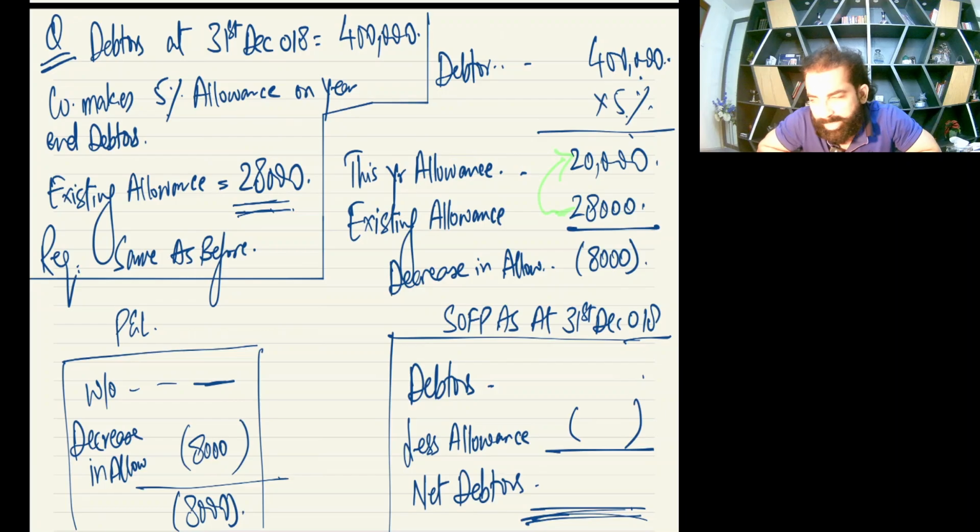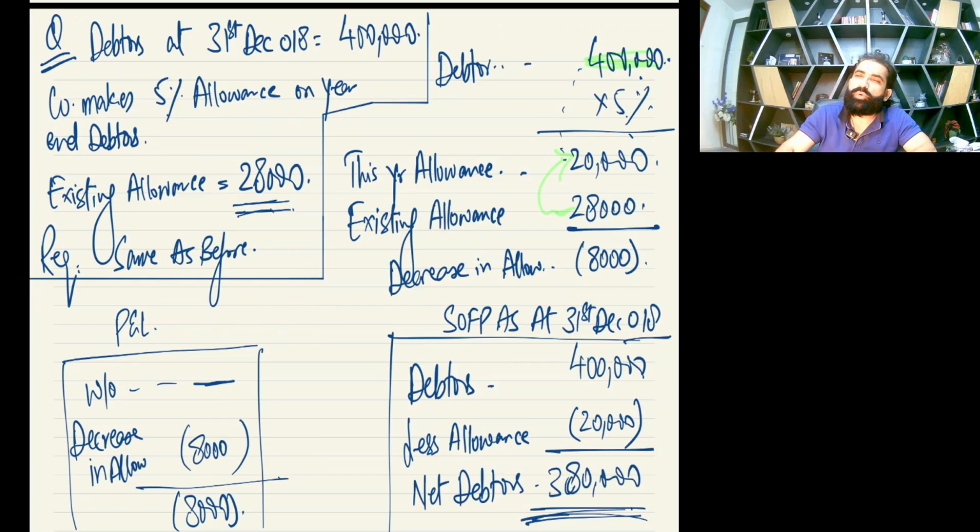Now my respected students, tell me how much to be reported in the SOFP. SOFP is prepared as at, that means closing at the year end. So closing numbers will be reported. So you have a closing debtor of 400,000, and on this 400,000 only 5%, which is 20,000, is your closing total allowance. So year end allowance is 20,000. So 400 minus 20 is going to be 380,000. Okay, so one more question done.